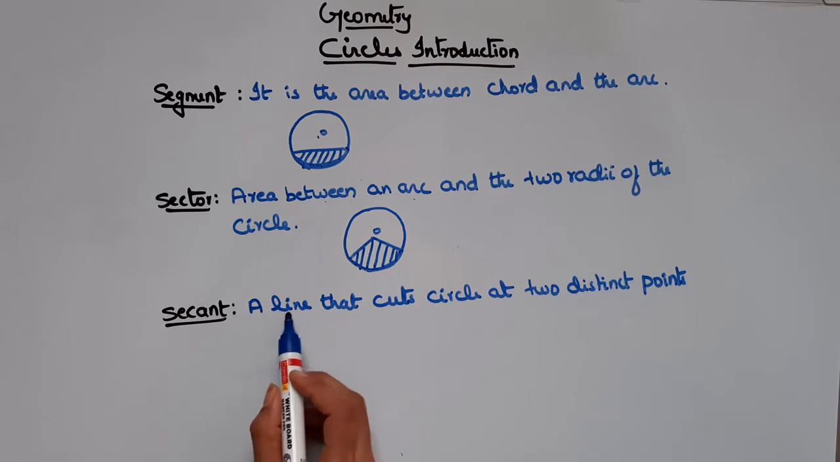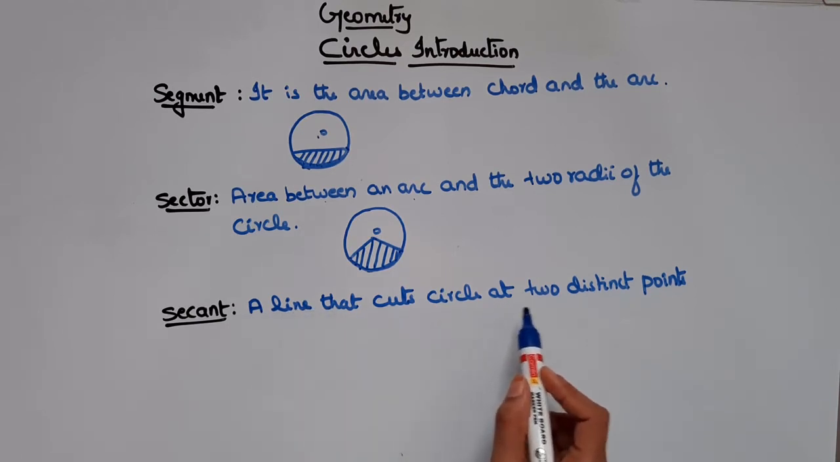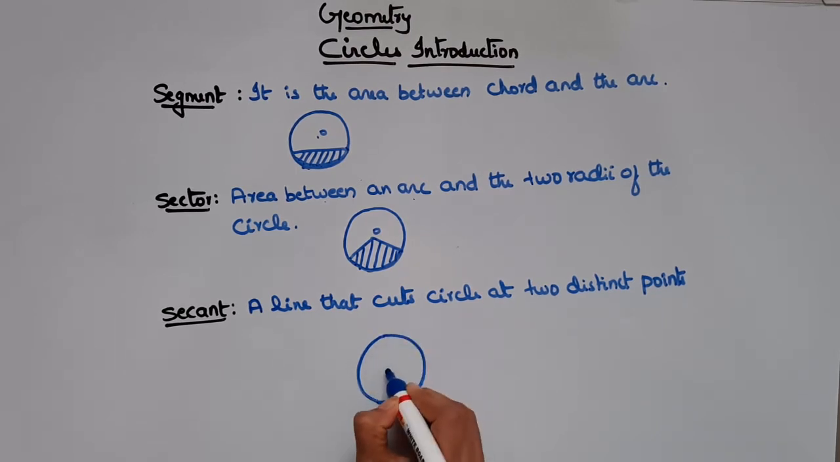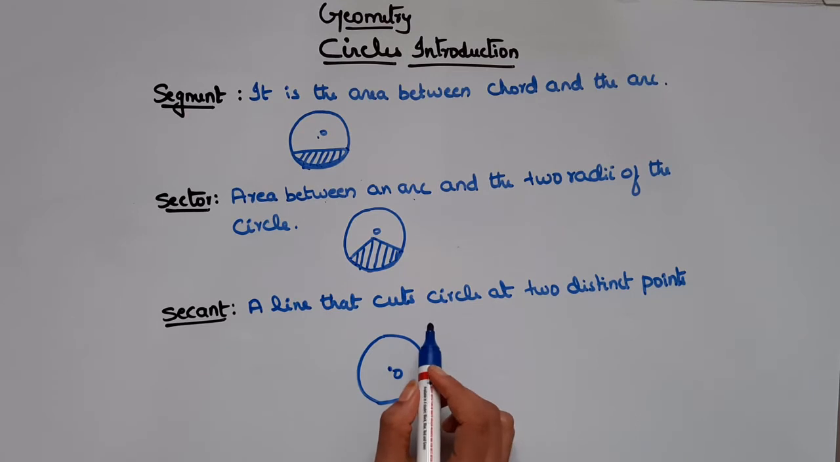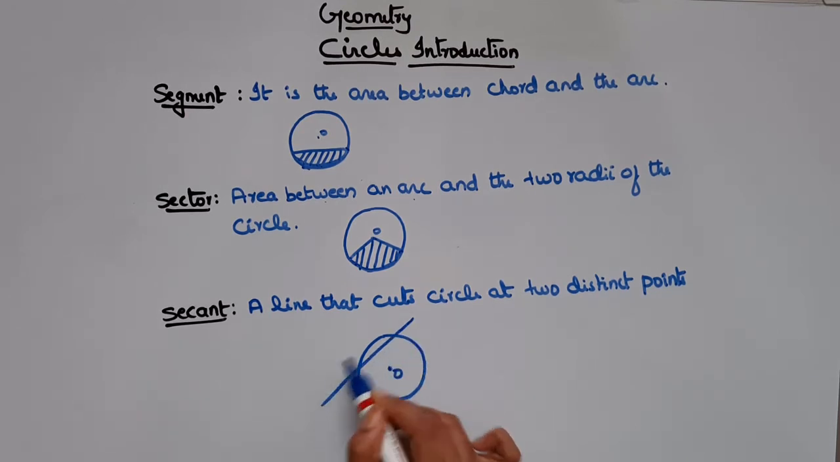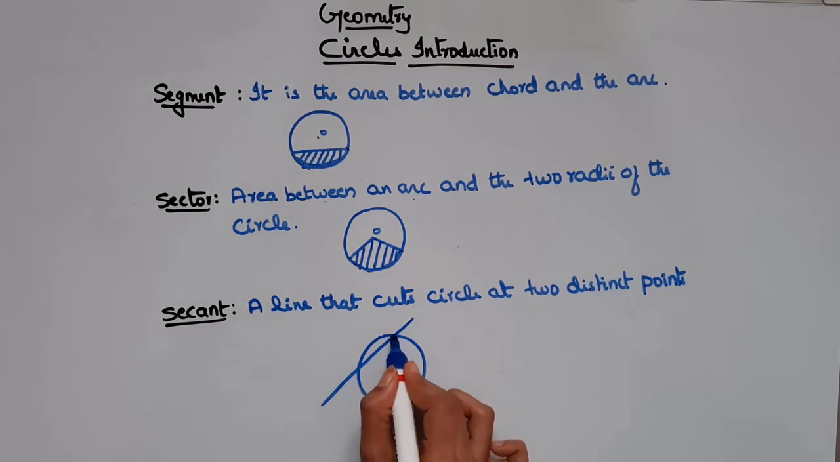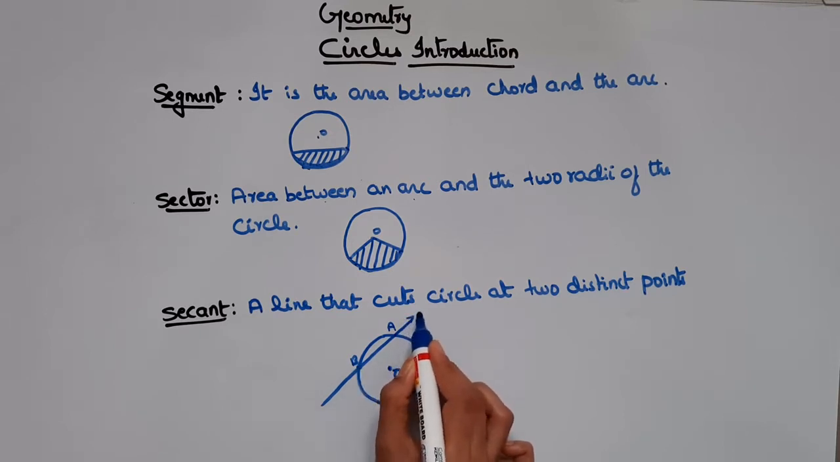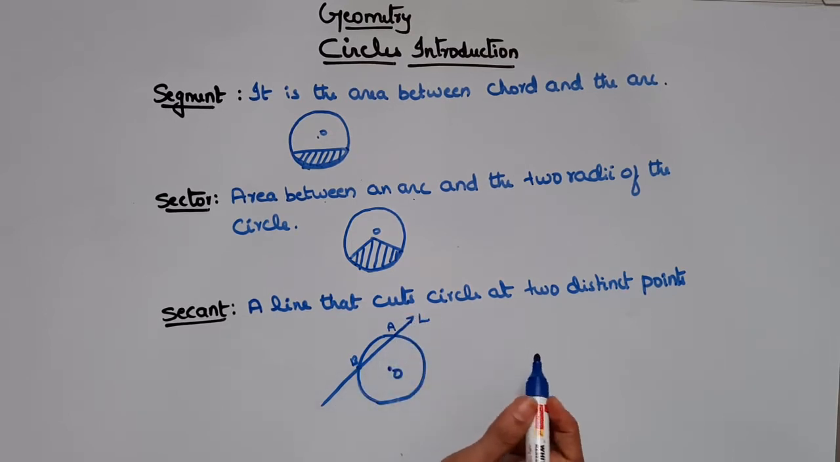Now let's see what is a secant. A secant is nothing but a line that cuts a circle at two distinct points. So let's consider a circle with center O. Any line that cuts the circle at two distinct points, here the distinct points are A and B. So this line is called a secant. Now let's see some more terms, but before that pause the video and note this down.